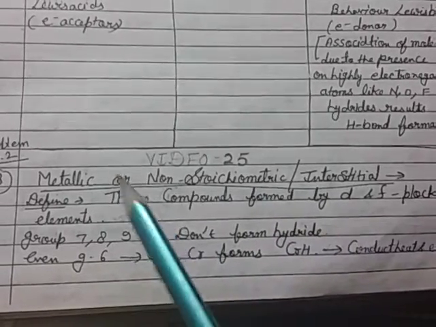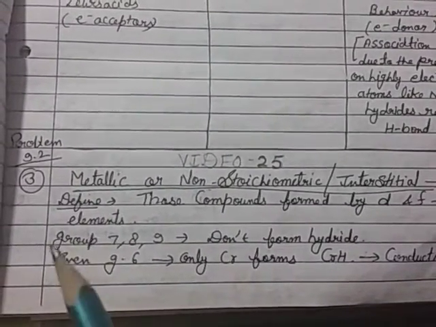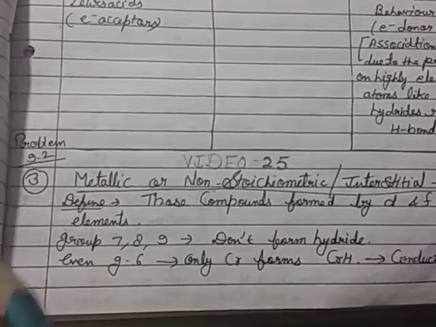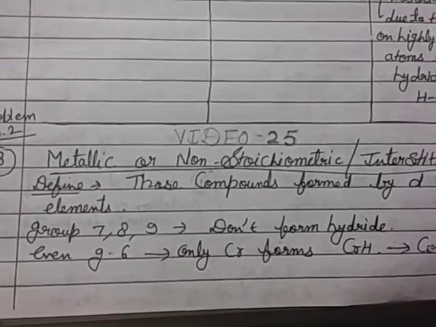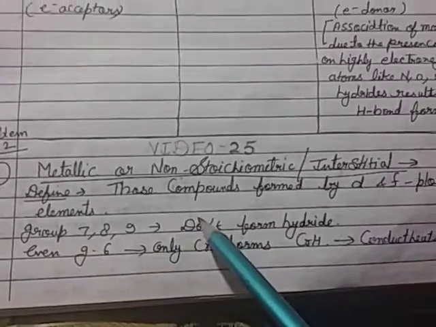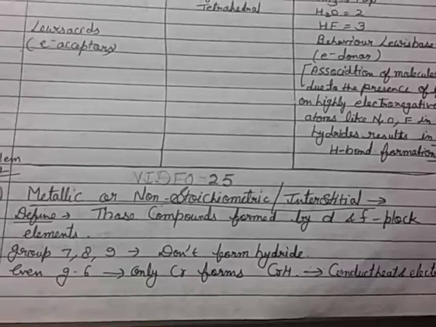But first, again: ionic hydrides are stoichiometric compounds of dihydrogen formed by most of the S block elements. Covalent, dihydrogen forms molecular compounds with most of the P block elements. Those compounds formed by D and F block elements are metallic non-stoichiometric interstitial compounds. Groups 7, 8 and 9 don't form hydrides, and even in group 6 only chromium forms chromium hydride. They conduct heat and electricity.